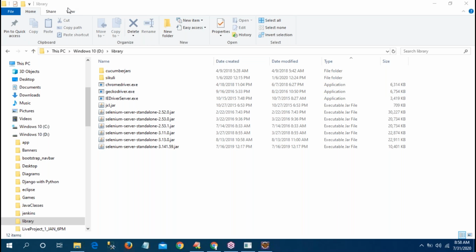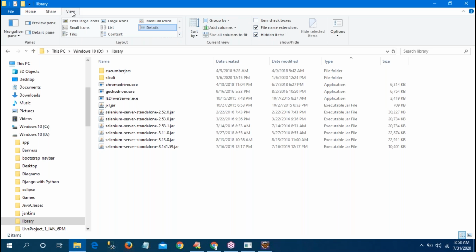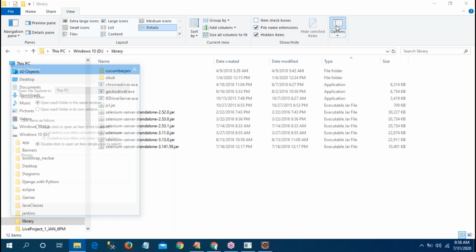Here, see, Samyukta, there is file, home, share, view at the top. Go to the view. In the view, is the options there? Options. This one, go to the options.